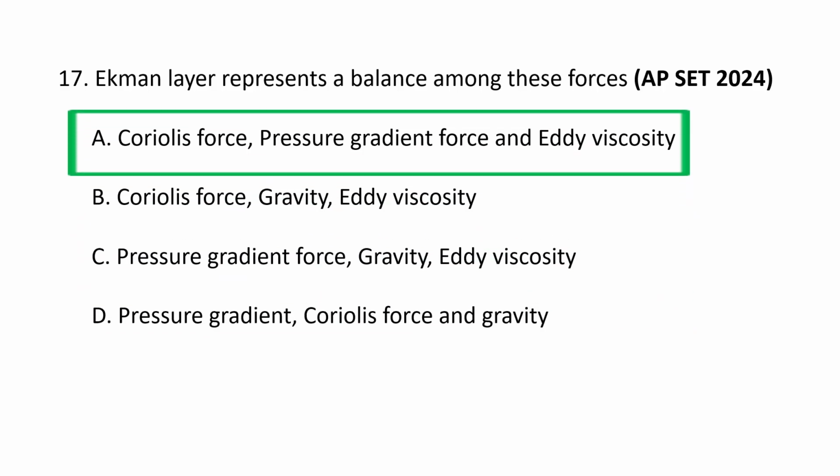Ekman layer represents a balance among Coriolis force, pressure gradient force and eddy viscosity. So this three-way balance occurs within a fluid's boundary layer and results in a spiraling wind and water current profile. This is known as the Ekman spiral.